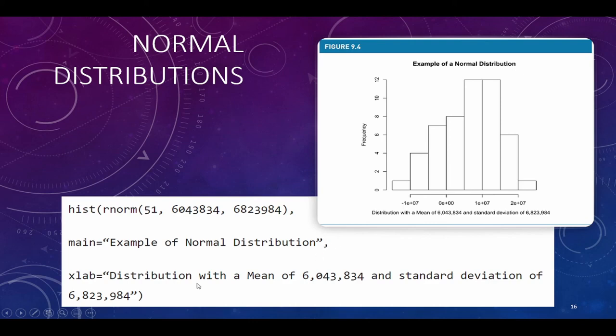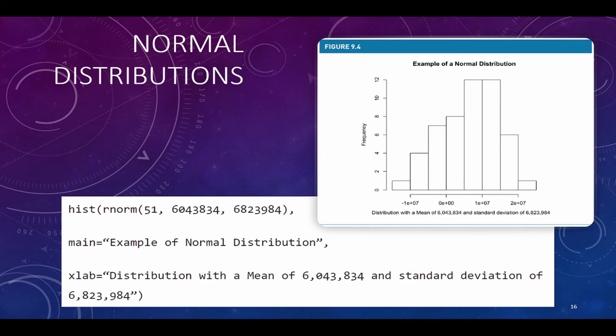Then there's another comma and it has xlab equals and another string. What that does is create the x label of the histogram, and it's going to give it whatever you put in that string. So here we called it "Distribution with a mean of blank and a standard deviation of blank." We know they're not blank, I'm just not reading those big numbers.